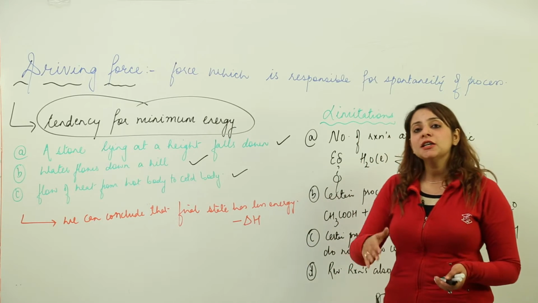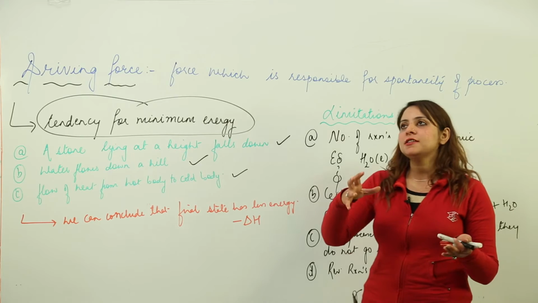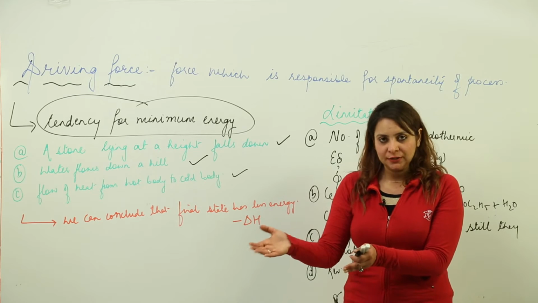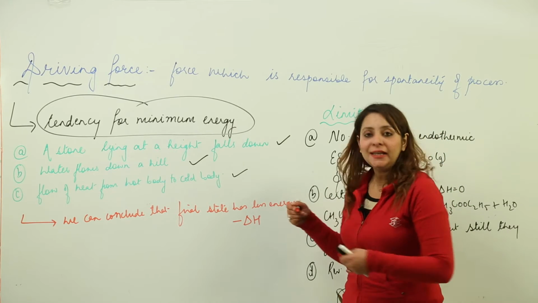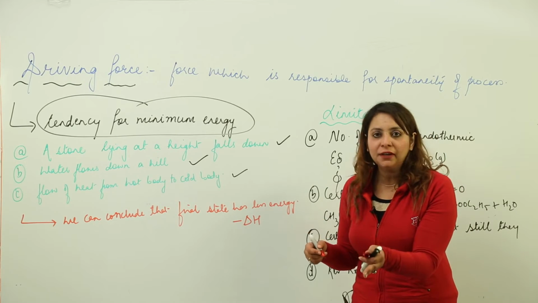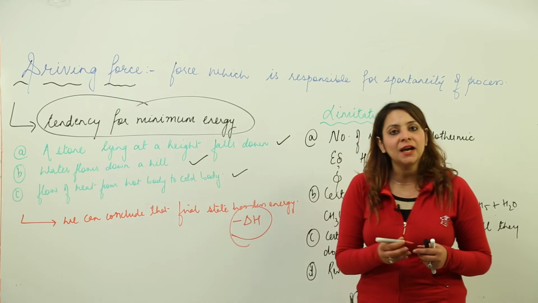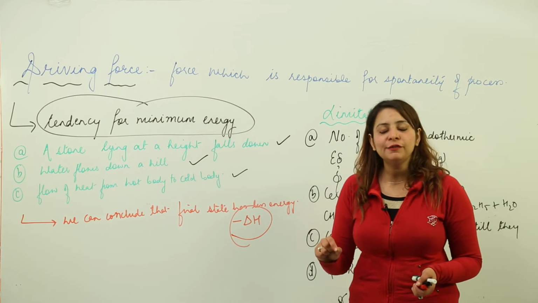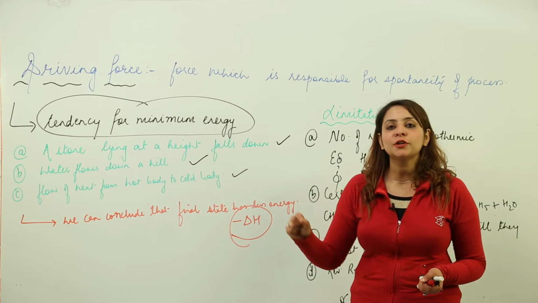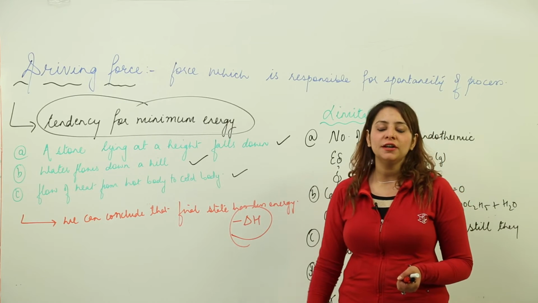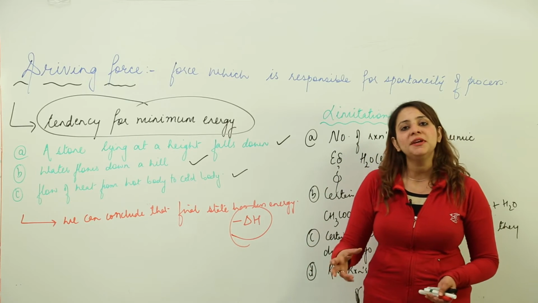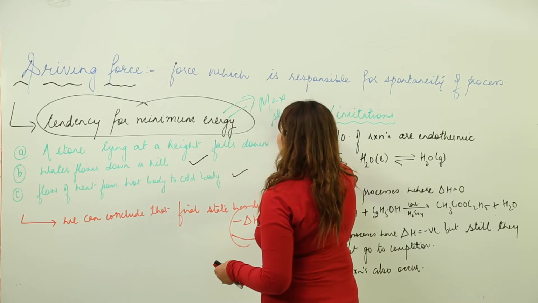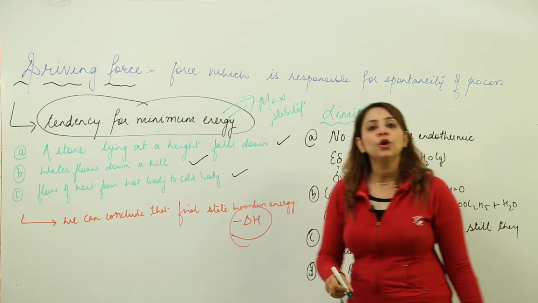So in a spontaneous process, there is a release of energy, that means the enthalpy is released, or you can say all the exothermic reactions, that means minus delta H. So all the processes where the delta H value is negative make the reaction spontaneous, because everything in the universe is just trying to attain minimum energy, because minimum energy corresponds to maximum stability, and we know that everything in the universe just wants to attain stability.